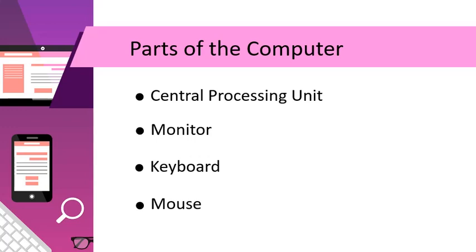So, now you know the functions of all these parts. Some of you, while writing about input and output devices, also marked the CPU. Now, the CPU is not an input or an output device. So what is it? It is a processor.